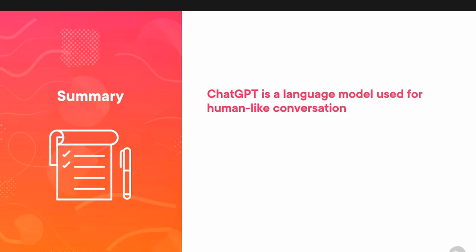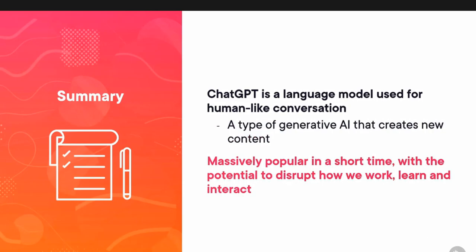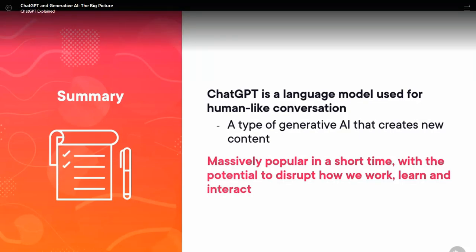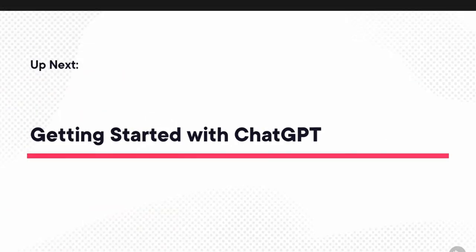So let's do a quick recap before we move on. ChatGPT is a language model used for human-like conversation, a really smart chatbot, essentially. It's a type of generative AI that creates new content. It's become massively popular in a very short amount of time, with the potential to disrupt how we work, learn, and interact. It's definitely a technology you want to understand and know how to use for your benefit. And that's where we're heading next. Let's talk about how to get started with ChatGPT.